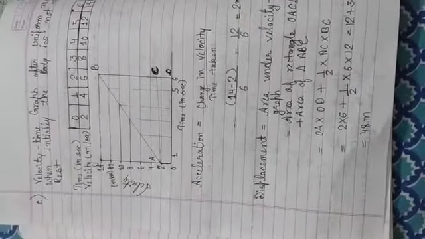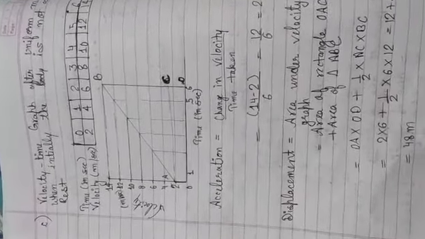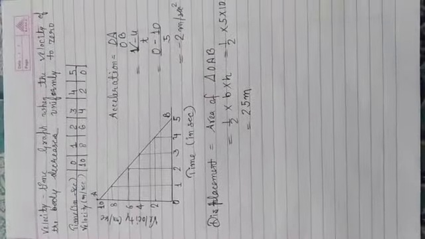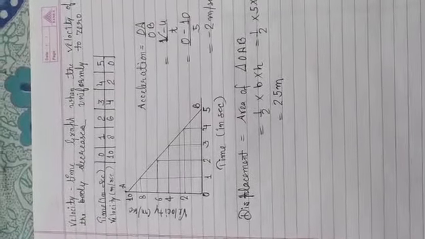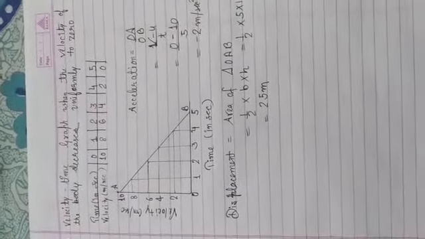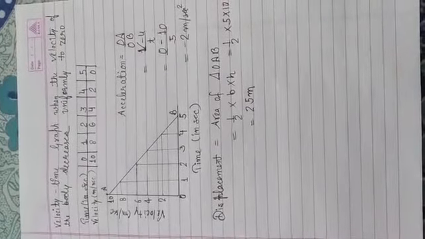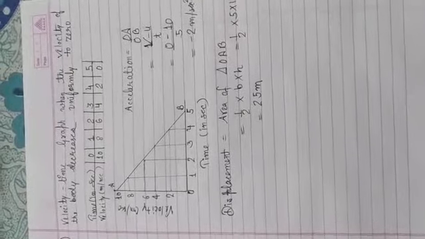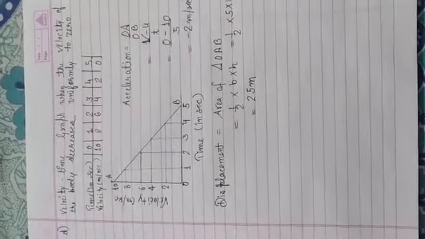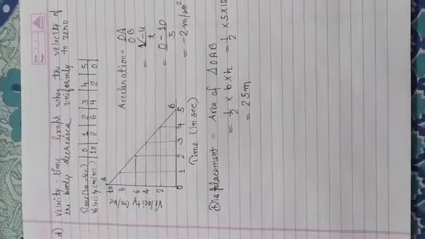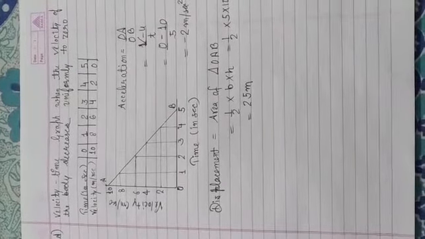We can find out the acceleration and displacement with the help of the velocity time graph. After that, case 4th, velocity time graph when the velocity of the body decreases uniformly to 0. जब बॉडी की वेलोसिटी कम हो रही हो और फाइनली वो 0 पर हो जाए, then what form of graph will there be? Again, we have taken some values of time and velocity, which are shown in the table. Now when we draw the graph between velocity and time, it will come out to be like this, sloping downward.